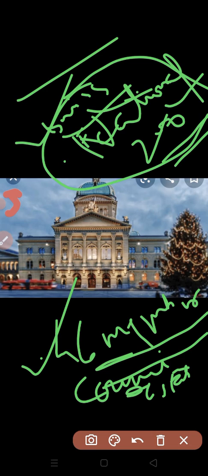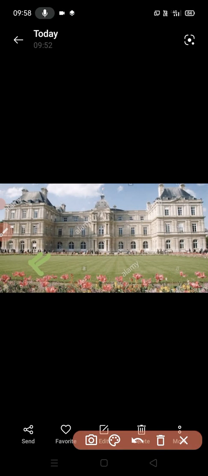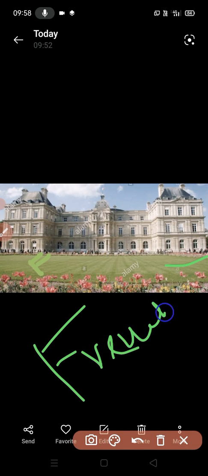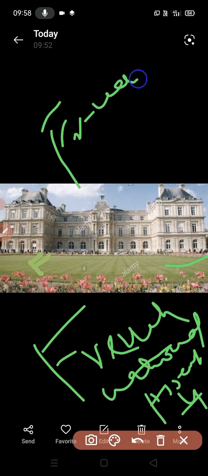Again, we come to the French Senate now. This is the French Senate, and it is the French Parliament actually. Now the French National Assembly is there, and this is the French Senate.